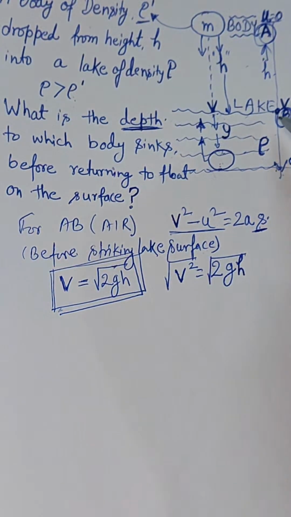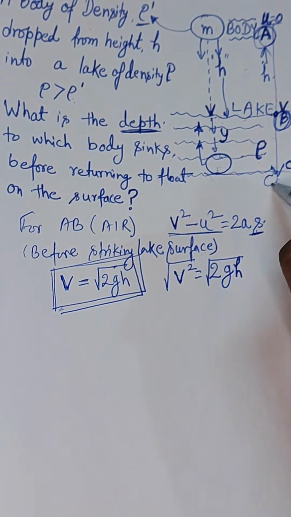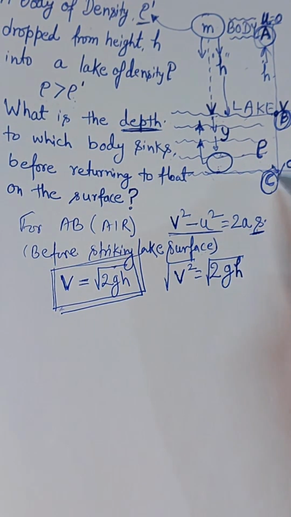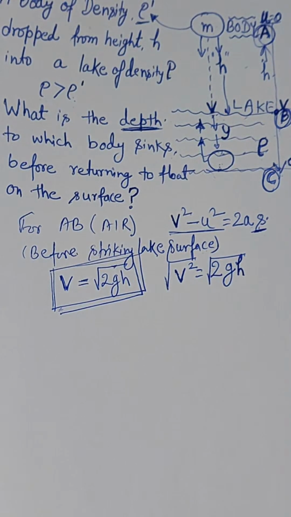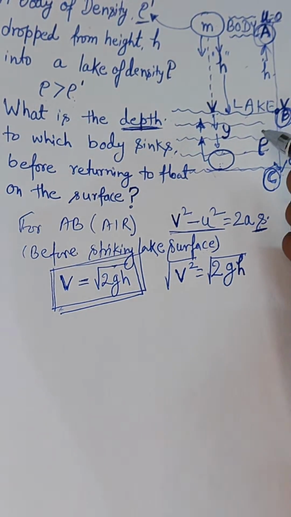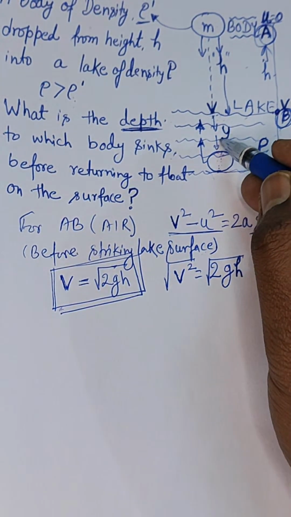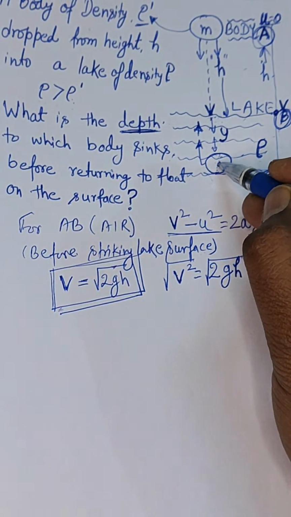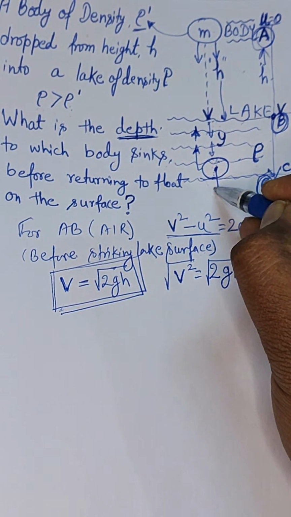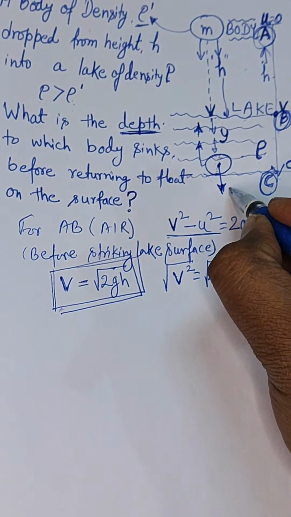Now my dear friend, from this point just go to the second section, B to C. So B to C, what will happen in B to C? First of all, try to understand, if the body is inside the water, then the direction of the body will be towards down.